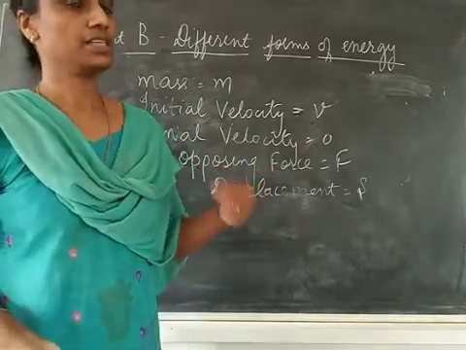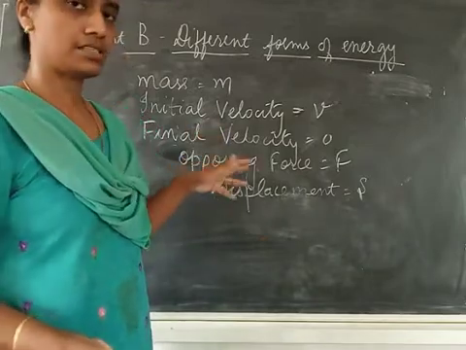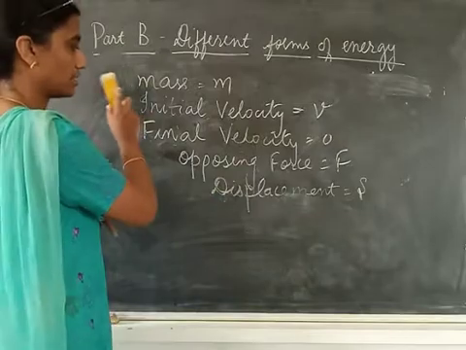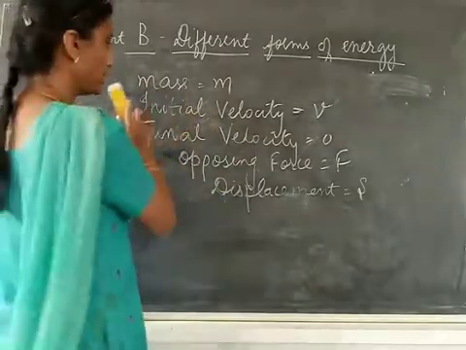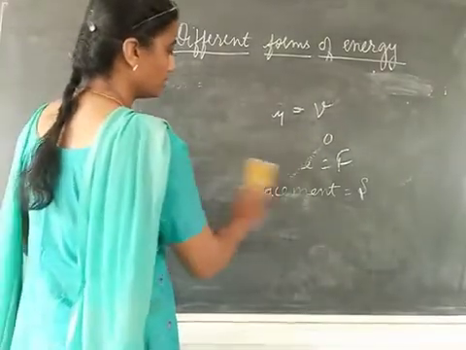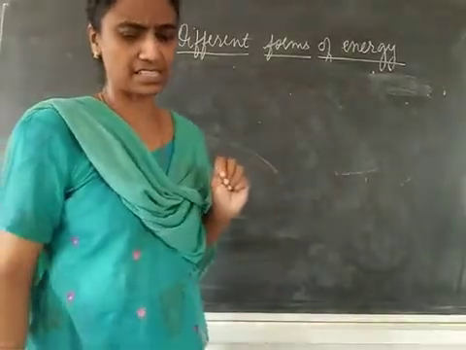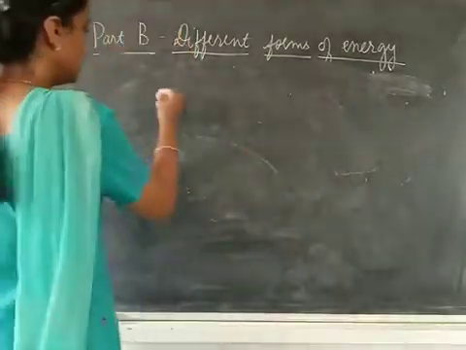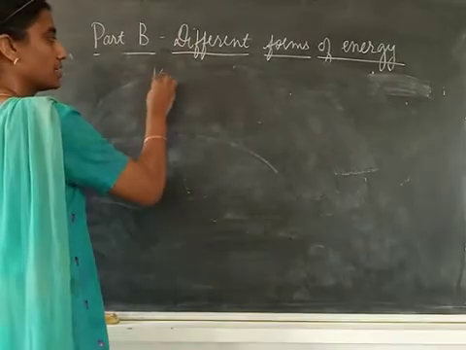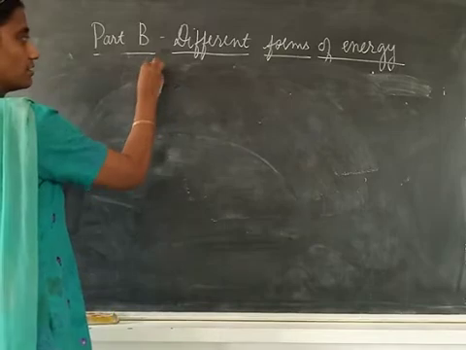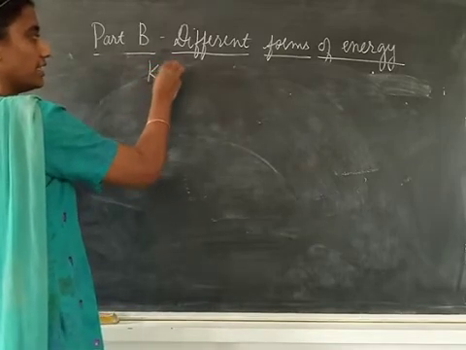Please keep noting down this derivation as I do on the board, children. You can pause it and write it. I don't have space, so I'm erasing it and I'm starting off the derivation. Now, your derivation will start like this. What is the concept that you're going to use? Kinetic energy of a body. Instead of writing kinetic energy, I'm writing KE.